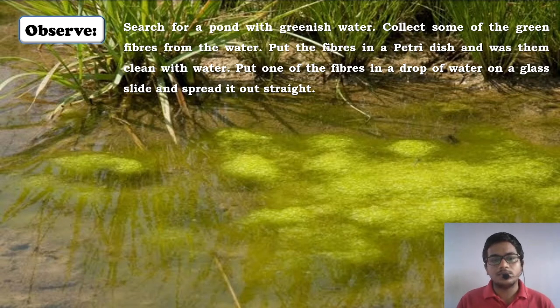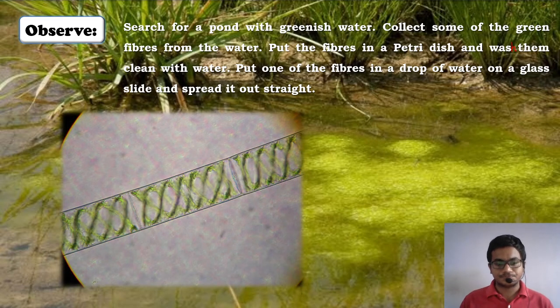They are saying that collect some of these green fibers in water, put those fibers on a petri dish, that is a porcelain or a glass dish in your laboratory, and wash them with clean water, and then pick up some fibers, at least one of the fibers, put a drop of water on the slide and prepare a slide by placing a cover slip. There is a special technique of observing slides under a microscope, and follow the procedures accordingly and observe the slide under microscope. You all will observe something like this.